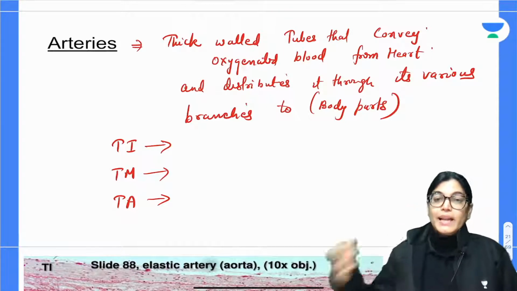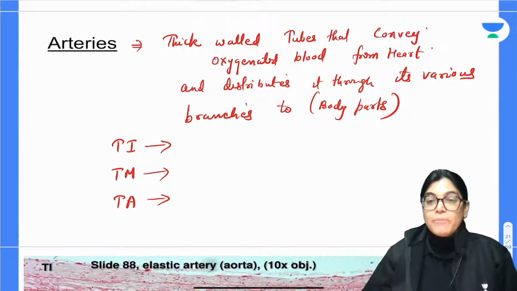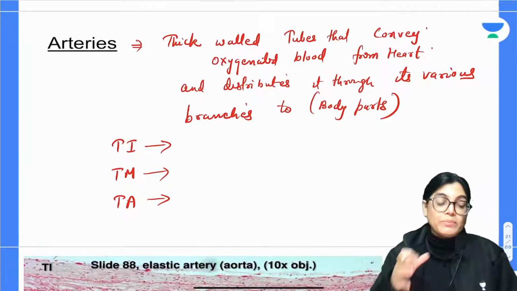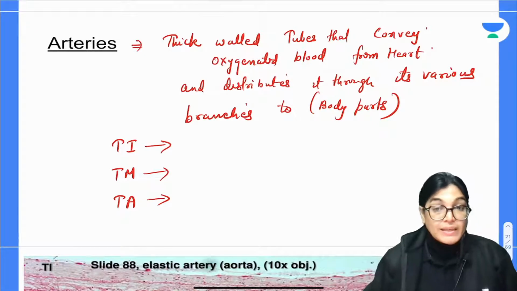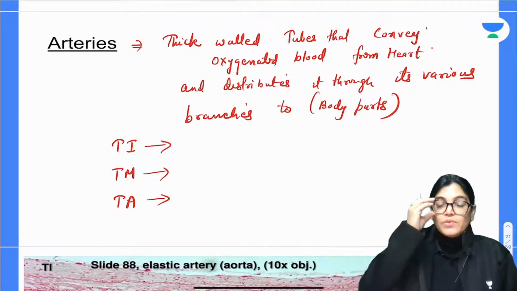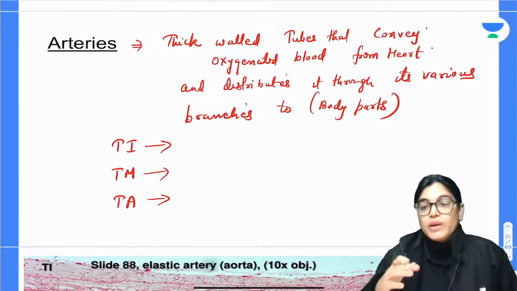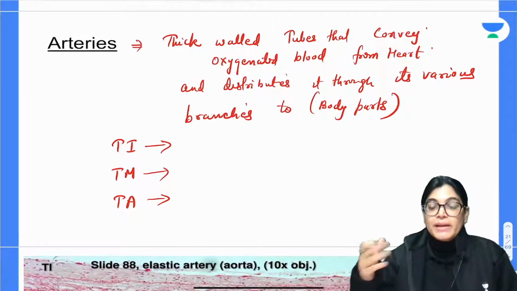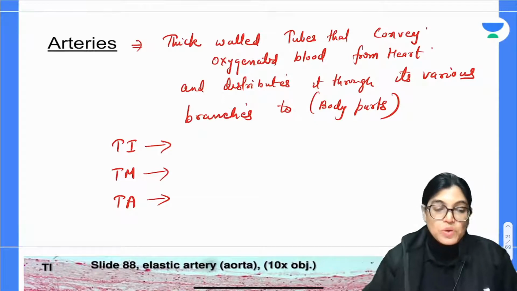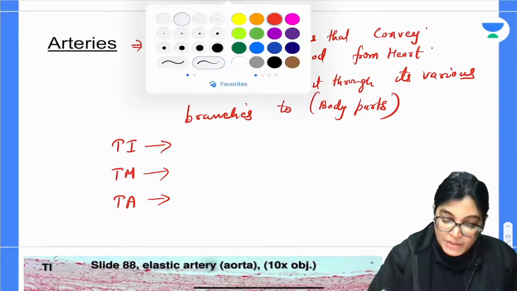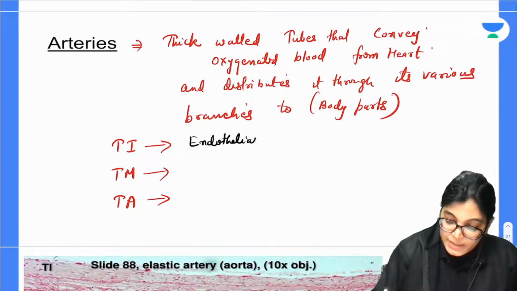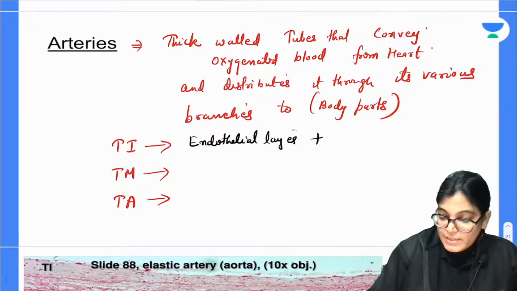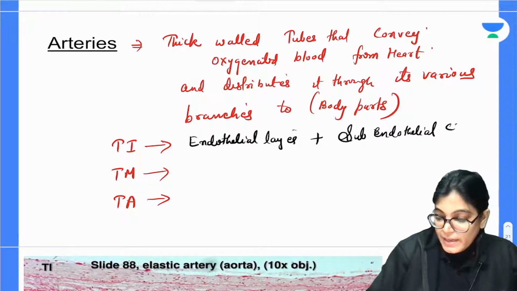So actually much of the detail I will talk about when I take the histology session. अभी हम general anatomy की बात कर रहे हैं, so I will not go into much detail. I will be superficial because this is a class of general anatomy. But in the next session, after 2 days, I am taking histology of the vessel, where we will see many histological slides and all the histological or microscopic features we will talk about. So here, Tunica Intima layer consists of the endothelial layer, innermost. This endothelial layer is resting on the subendothelial layer. What does it contain? Connective tissue.